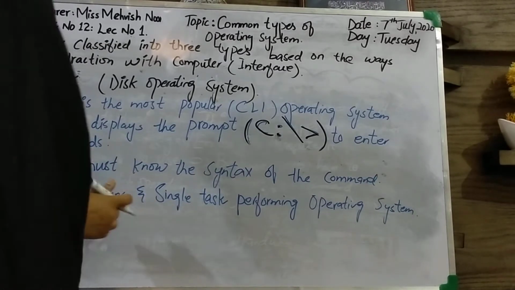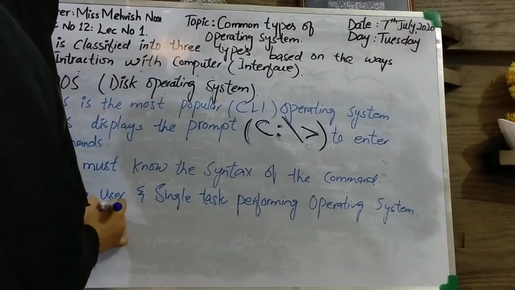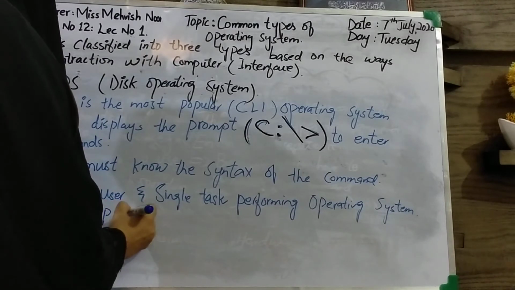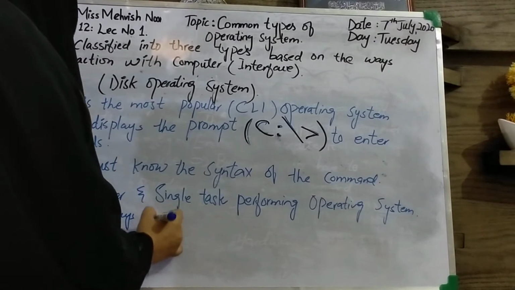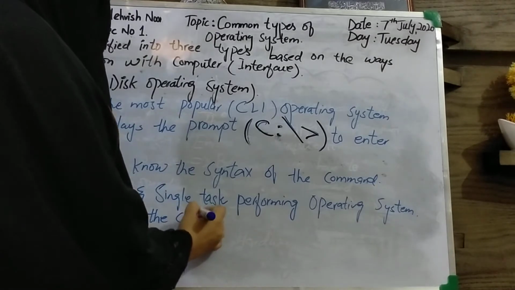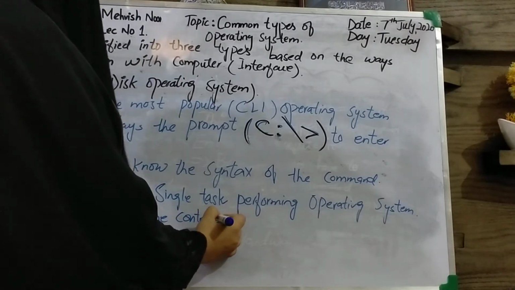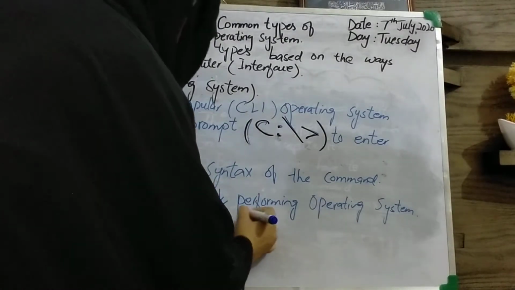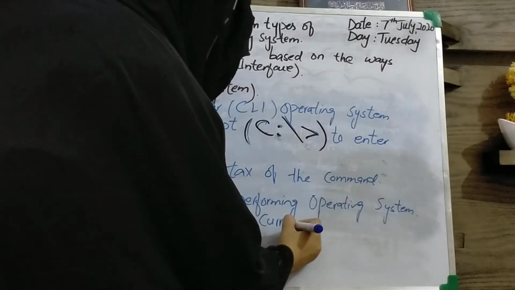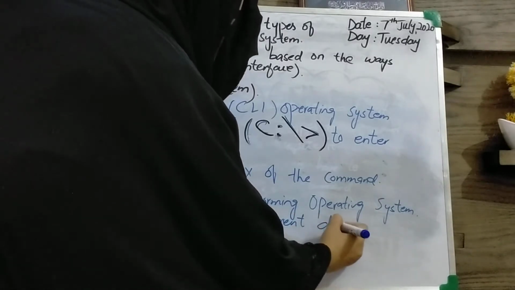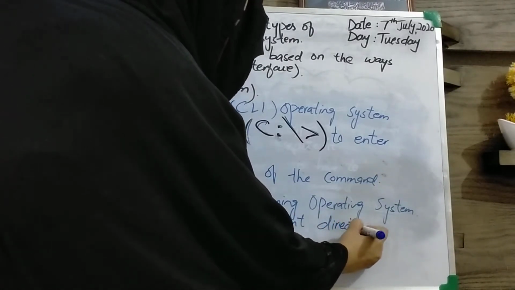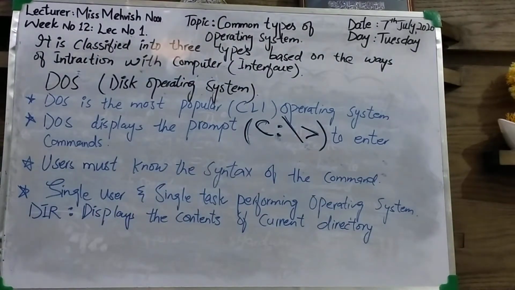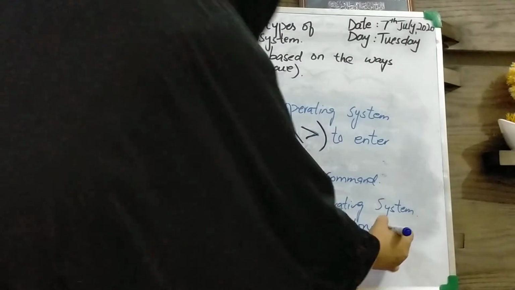The description is: displays the contents of the current directory. Directory means folder. Clear?